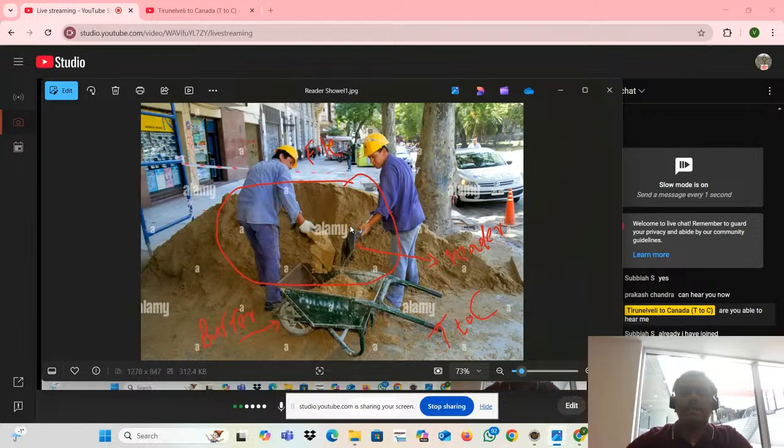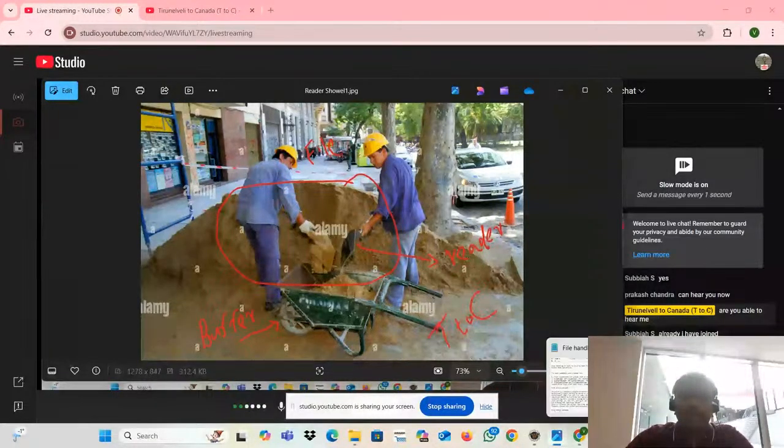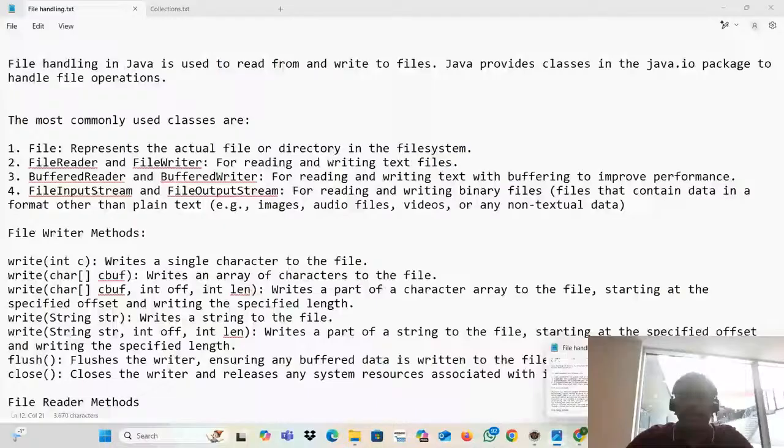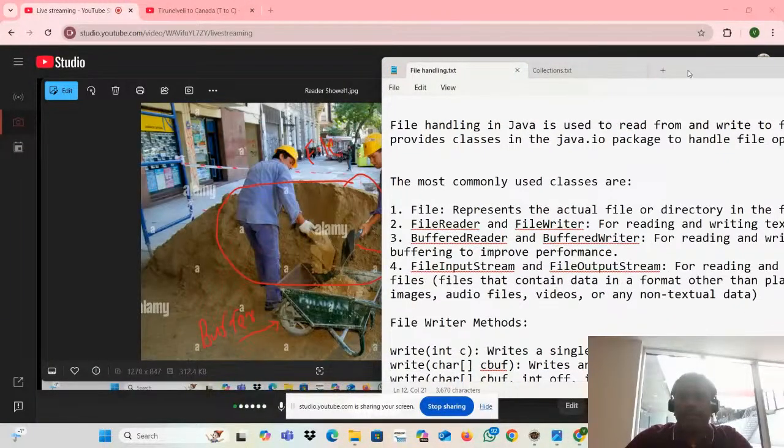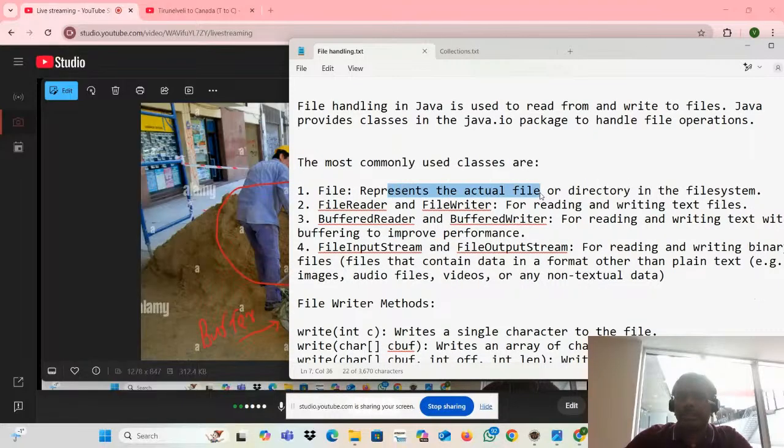What is the file handling answer? Let me go to that. Where is this? What do you mean by file actually? What I told you, the file. What do you mean by file actually? File represents the actual file or directory, actual file in the file system.